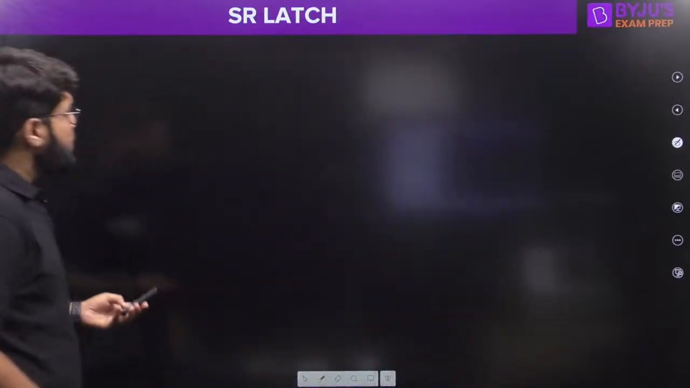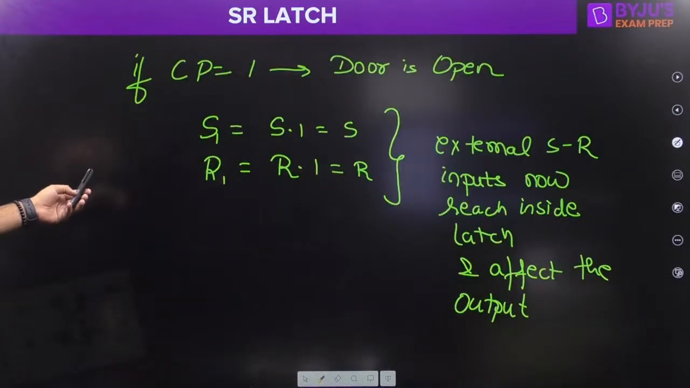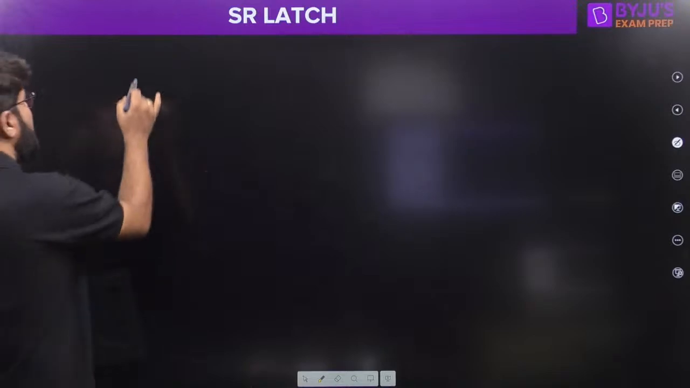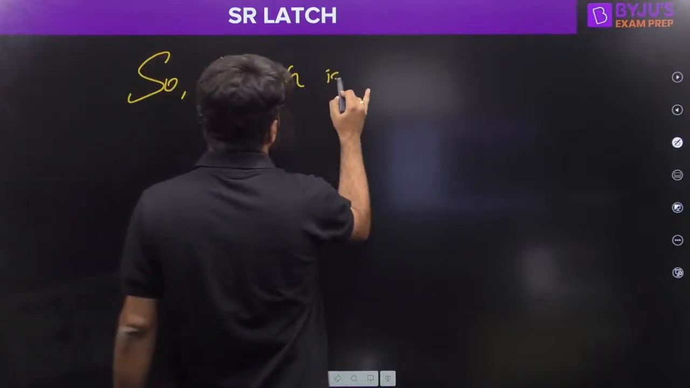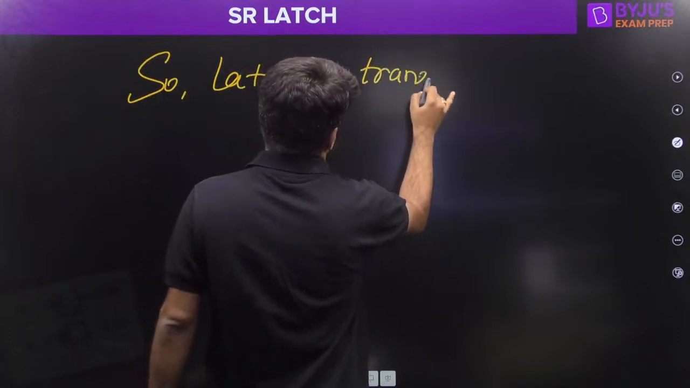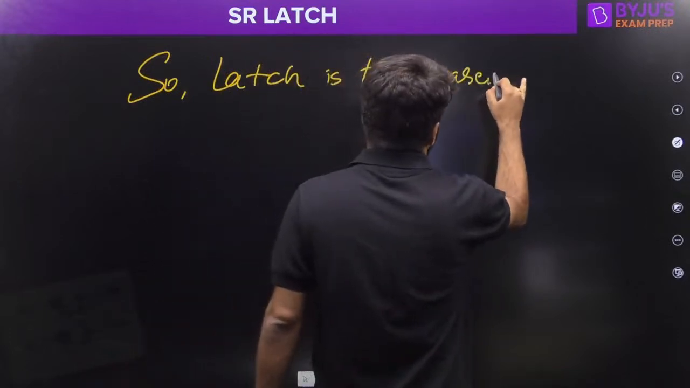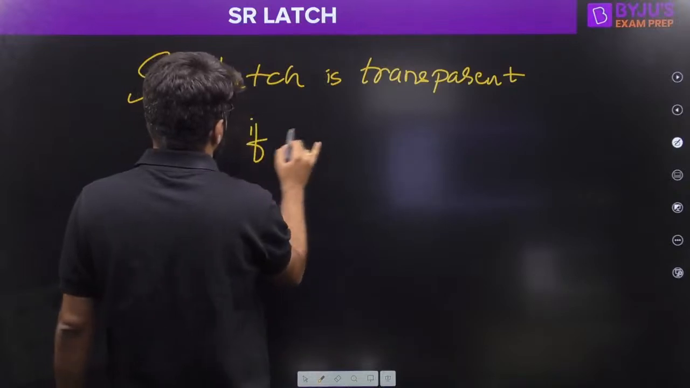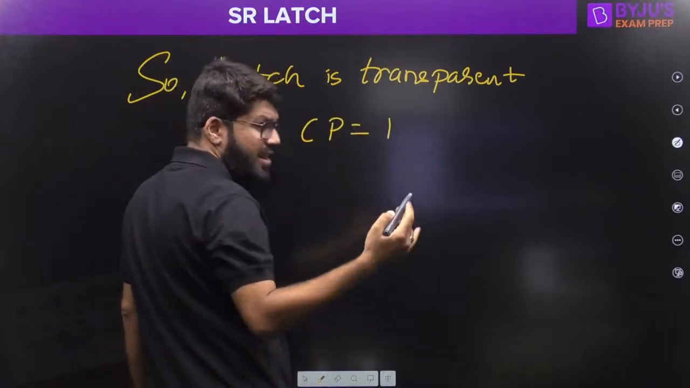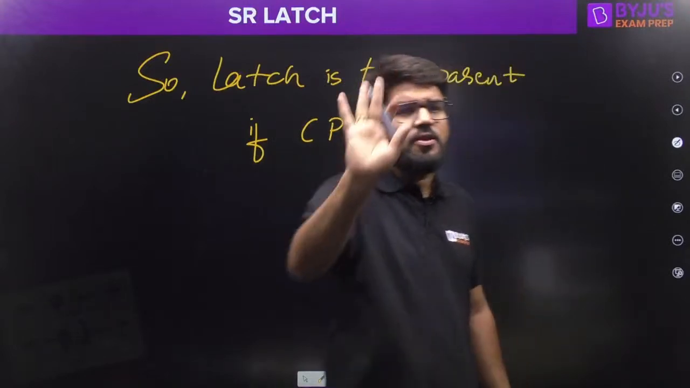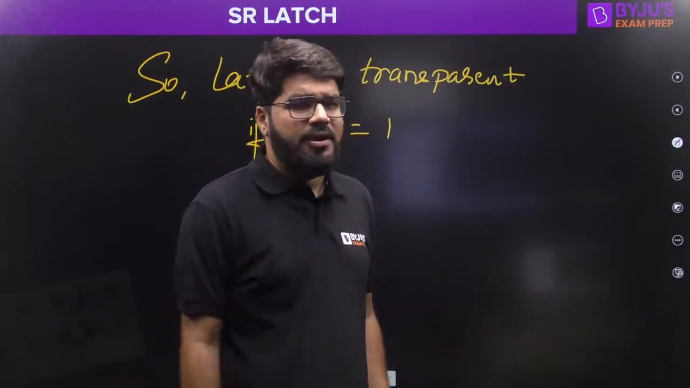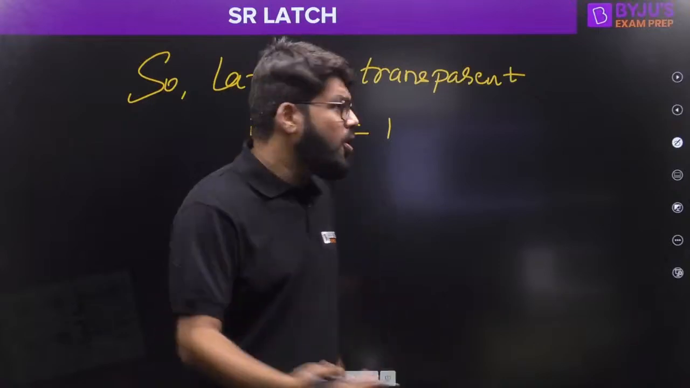Let me mention here, one more conclusion. I can say that the latch is transparent if the clock pulse is equal to 1. Transparent means it is open to the input. The inputs can enter the system if the clock pulse is equal to 1. Otherwise they can't enter.